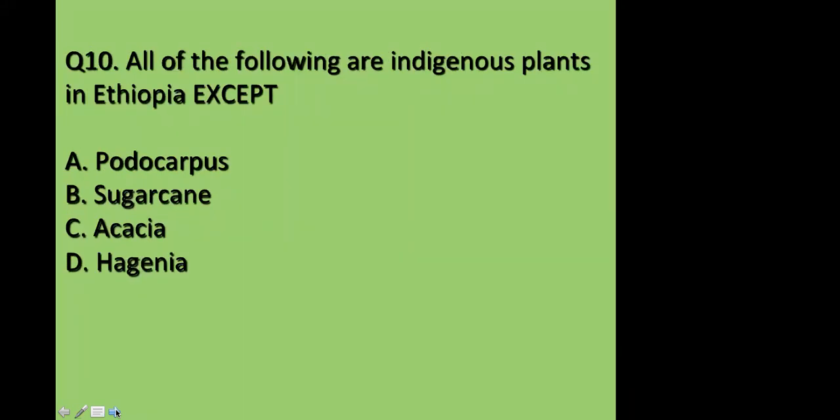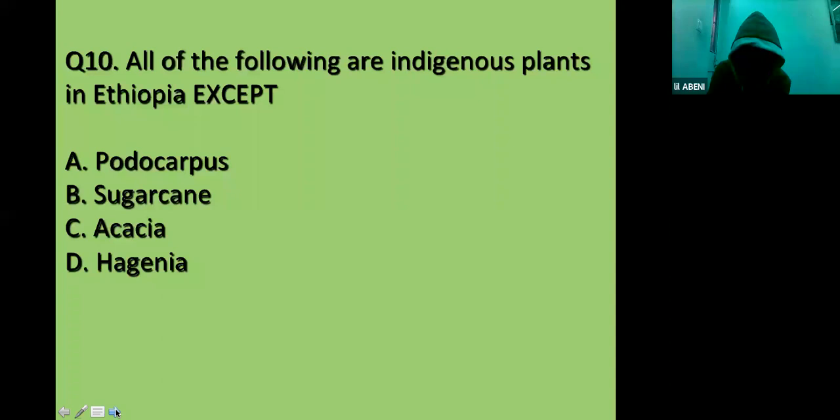All of the following are indigenous plants in Ethiopia except Podocarpus, sugarcane, acacia, or hegenia. Start.